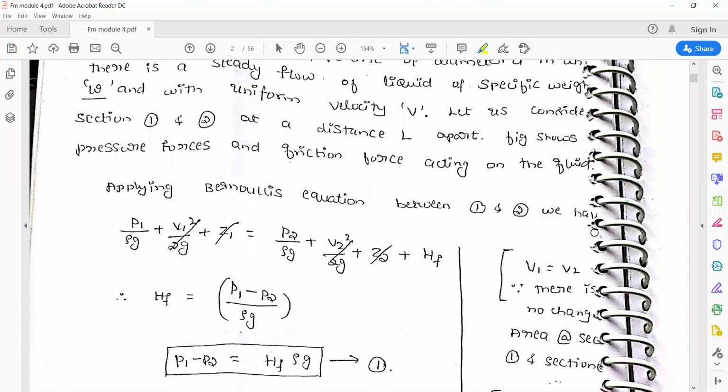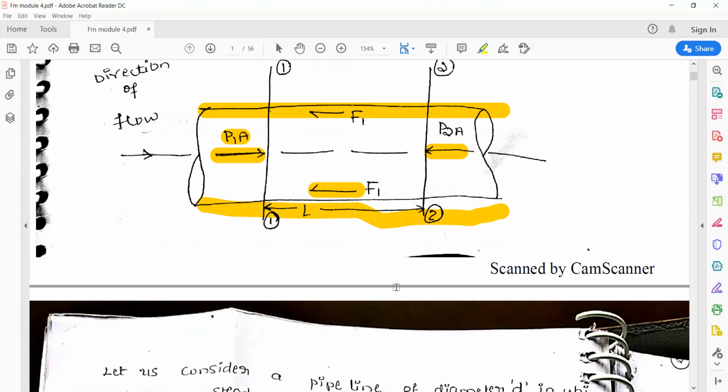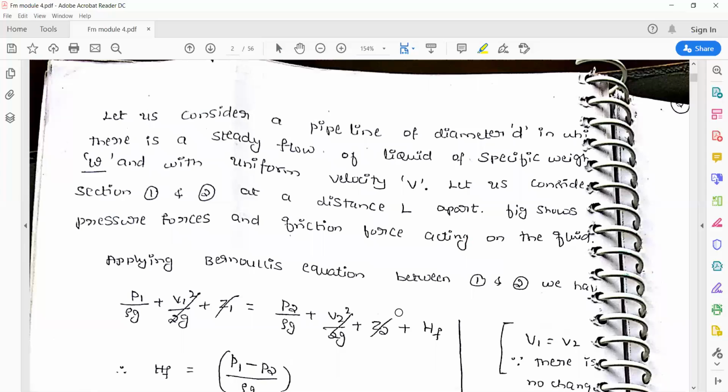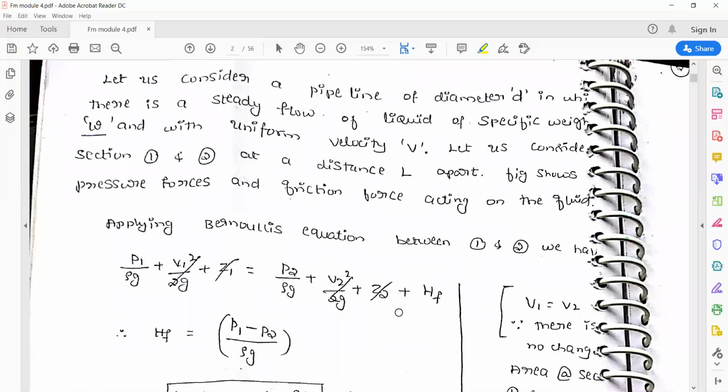For the analysis, we need to apply Bernoulli's equation at both section 1 and section 2. So at section 1, it is P1 by rho g plus V1 square by 2g plus Z1, equal to P2 by rho g plus V2 square by 2g plus Z2.